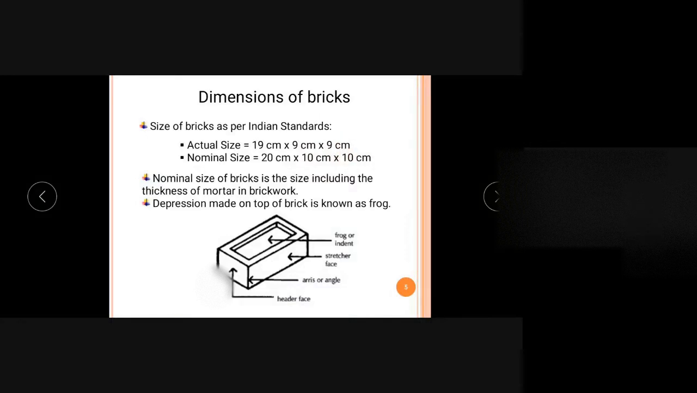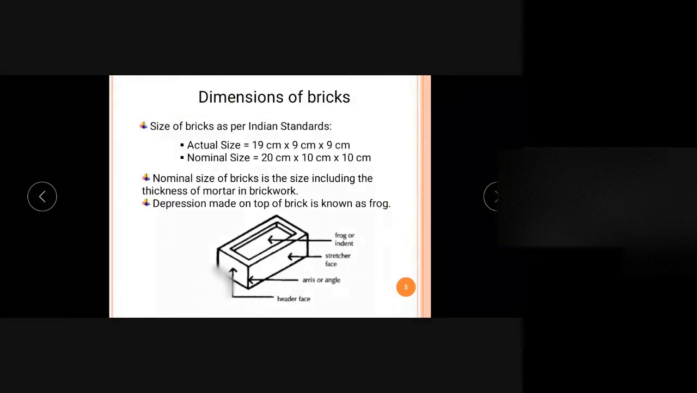So we can go through some of the terms which are being used in brick masonry. We can see the frog. Here we can see some depression in the face of the brick. This depression is known as frog. This depression is usually provided in order to hold more mortar for more binding between the bricks. So we will be laying the bricks, and if we want to get a stronger bonding between the bricks, we will be putting some more mortar.